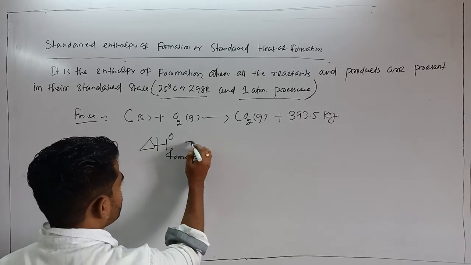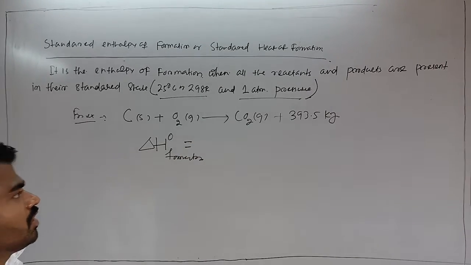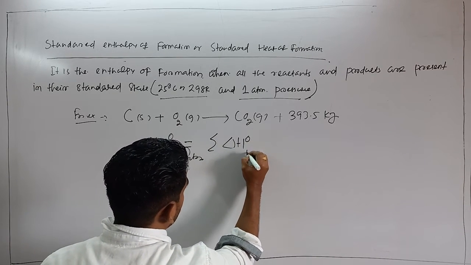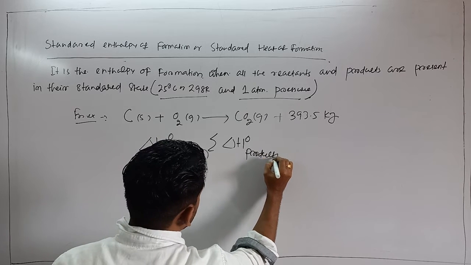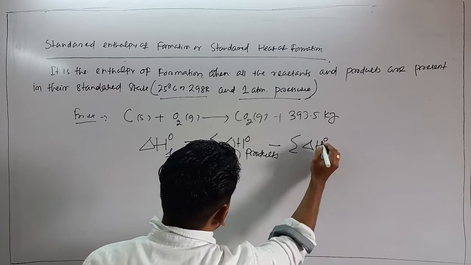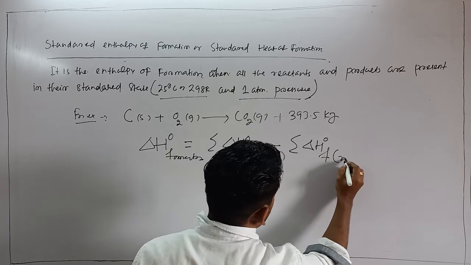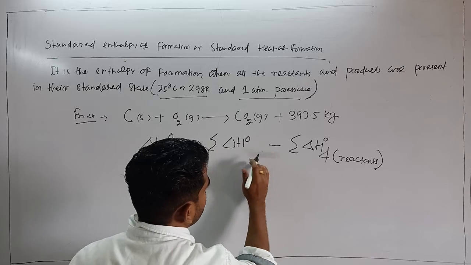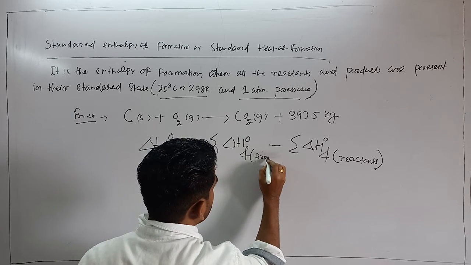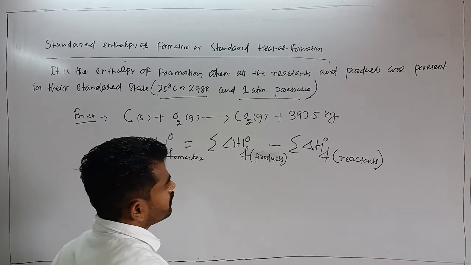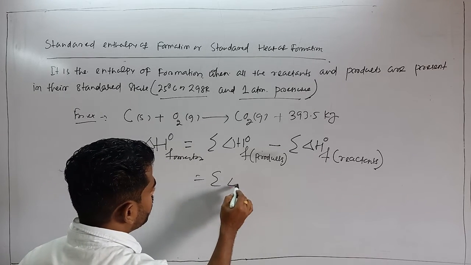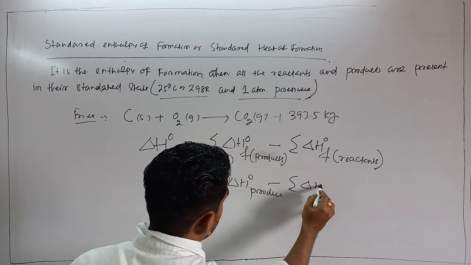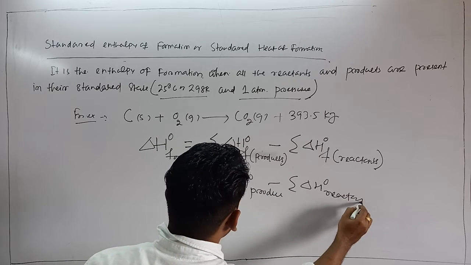So del H not F is equal to summation of del H not formation of products minus summation of del H not formation of reactants. So simply we can write del H not of products minus summation of del H not of reactants. Is that clear?